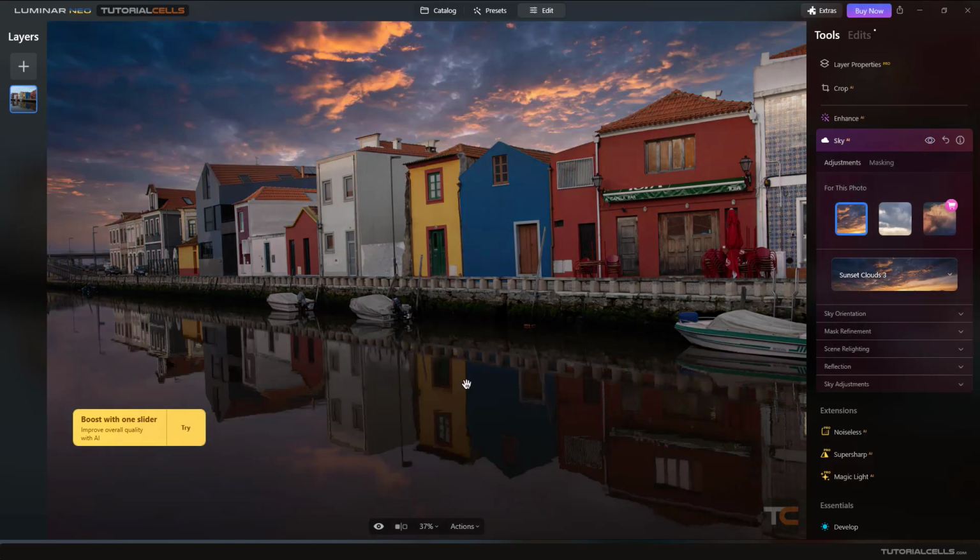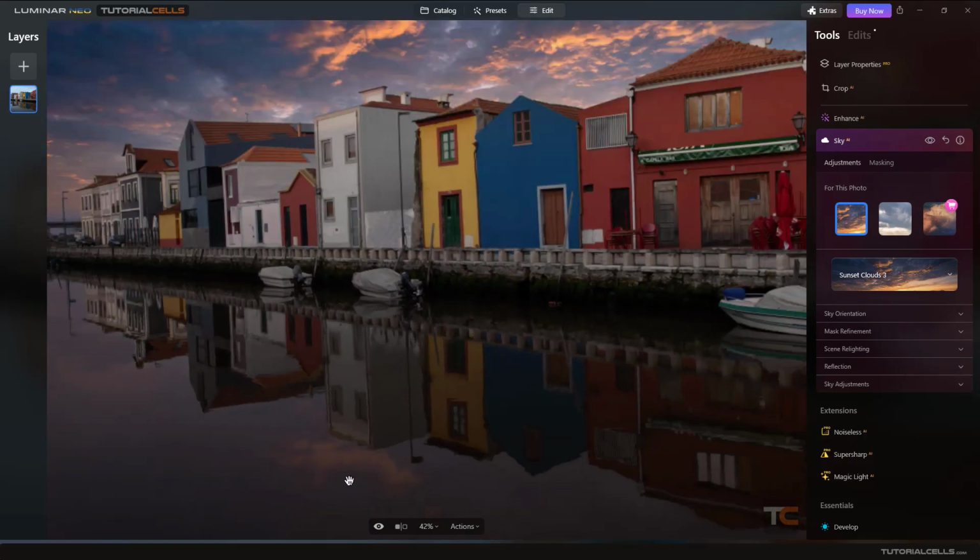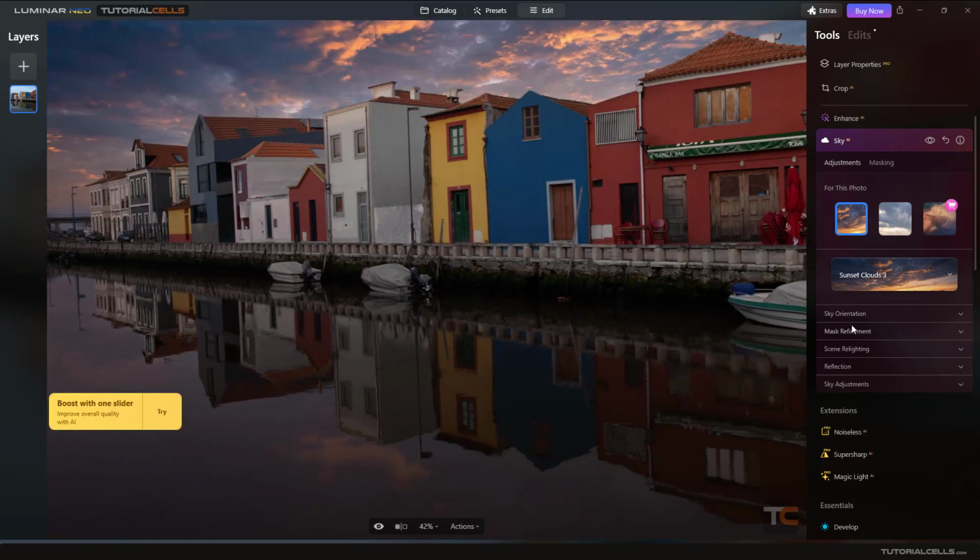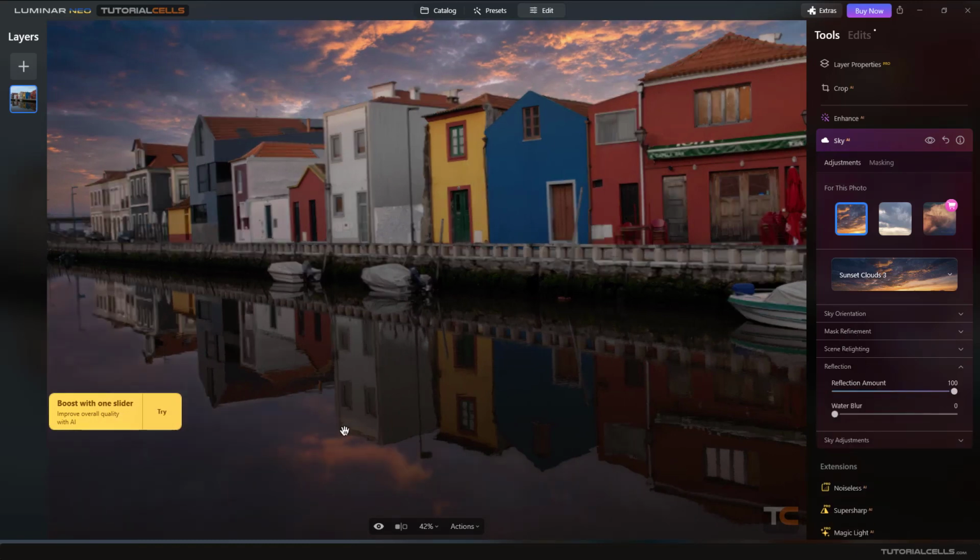Nice. And it adds reflection here, and you can see the reflection better. Going to the reflection, here you can change the reflection amount. As you can see, we have more reflection of the sky here, or you can make it some blur. Make it blur or sharp.